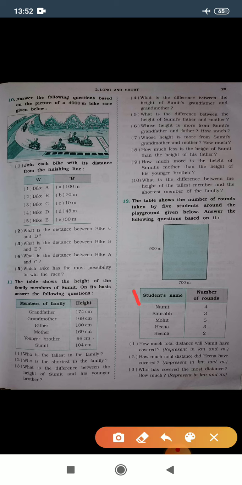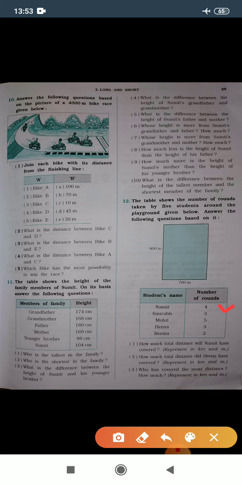Now the students' names and number of rounds, this table is given here. In this there were a total of 5 students. One is Namit, second is Saurabh, third is Mohit, fourth is Hina, and the fifth is Rima. Number of rounds: Namit has taken 4 rounds, Saurabh 3 rounds, Mohit 5 rounds, Hina 3 rounds and Rima 2 rounds.